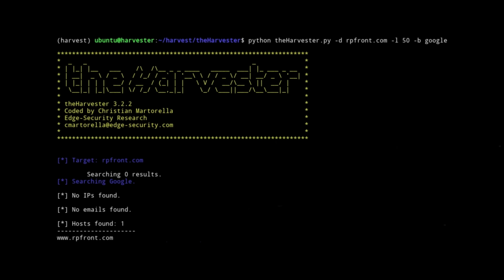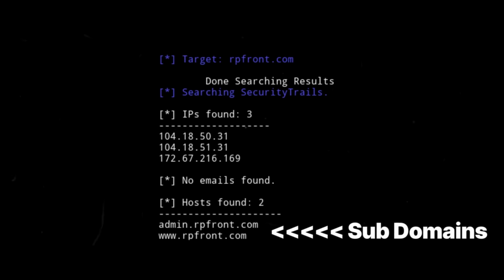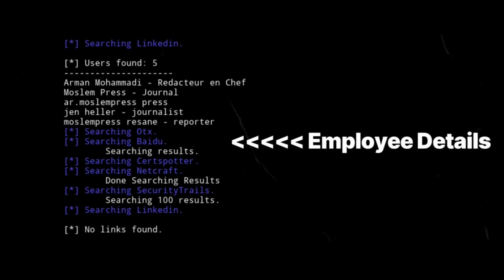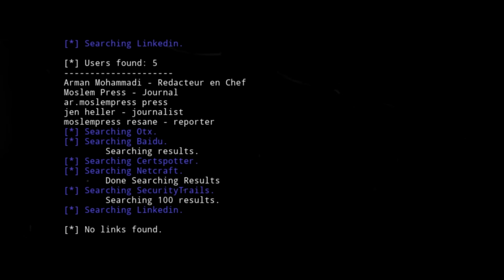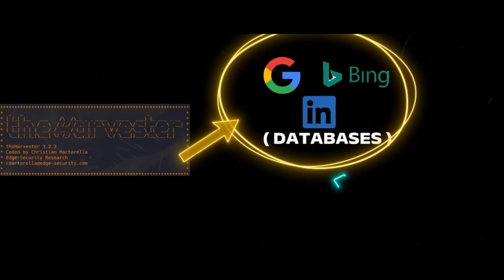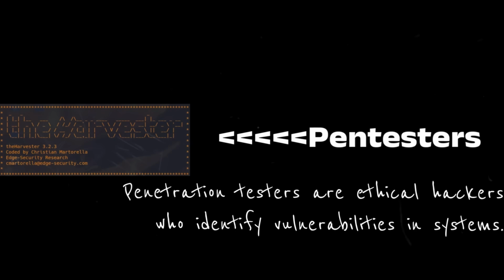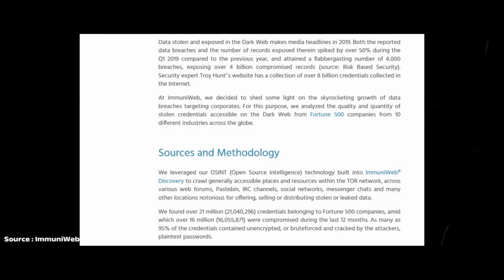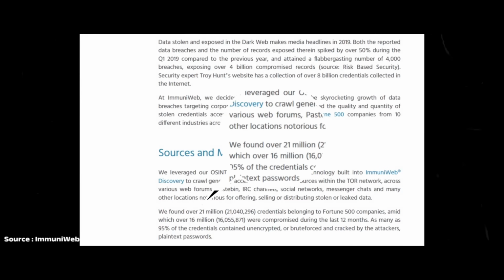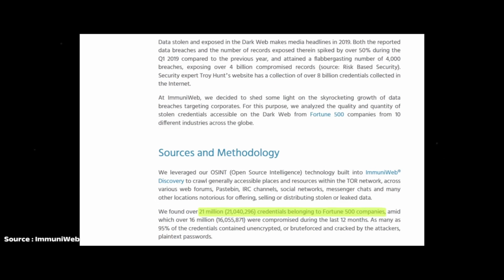So theHarvester collects publicly available information about email addresses, subdomains, IP addresses, and employee names associated with a company or organization. How it works is basically to harvest queries from search engines like Google, Bing, and even LinkedIn databases and other sources to gather intelligence. It's a favorite tool for penetration testers to assess a company's online footprint. In a recent penetration test, researchers uncovered over 21 million credentials belonging to Fortune 500 companies just from publicly indexed sources. And guess what? It's shockingly easy to use.